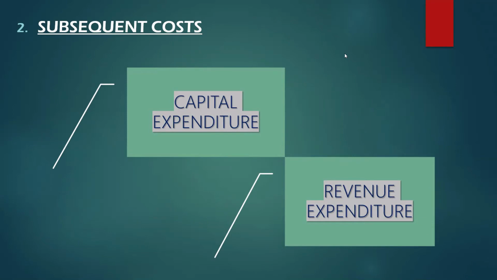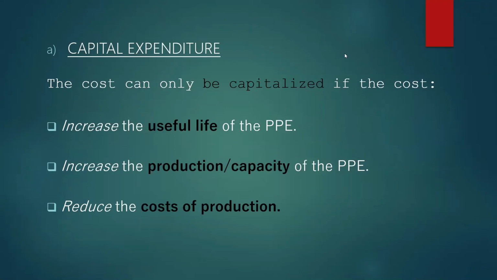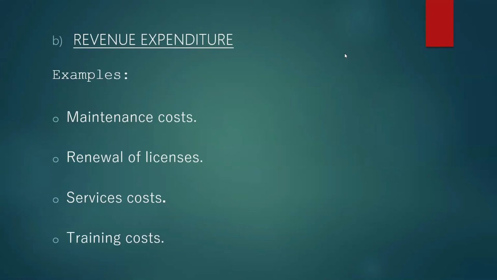As for subsequent costs, there are two expenditures, capital expenditure and revenue expenditure. First is capital expenditure. The cost can only be capitalized if the costs increase the useful life of the PPE, increase the production capacity of the PPE, and reduce the cost of production. Second is revenue expenditure. The examples are maintenance costs, renewal of license, service costs, and training costs.